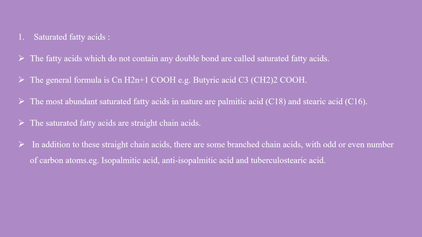The most abundant saturated fatty acids in nature are palmitic acid and stearic acid. Saturated fatty acids are straight chain fatty acids, though some are branched chain with odd or even numbers of carbon atoms. Examples are isopalmitic acid, anteisopalmitic acid, and tuberculostearic acid.